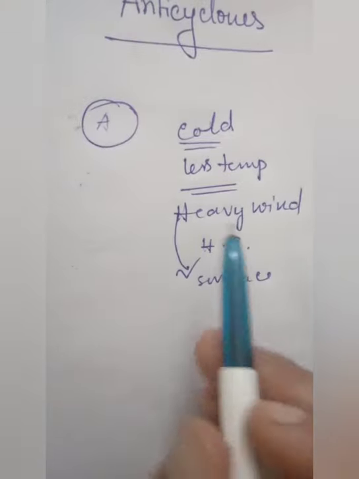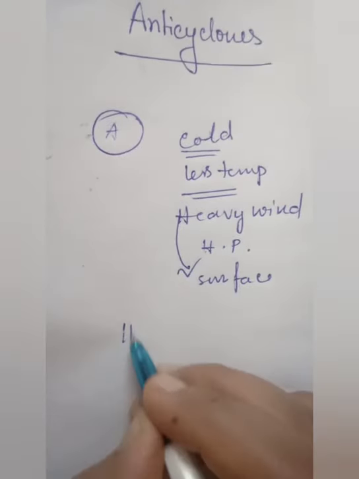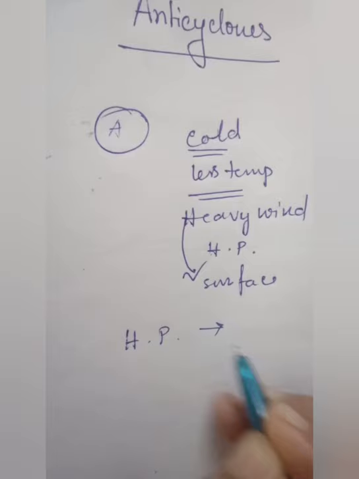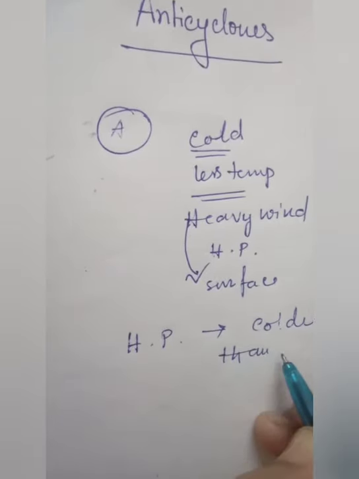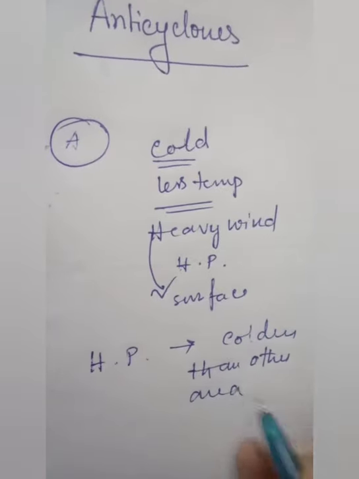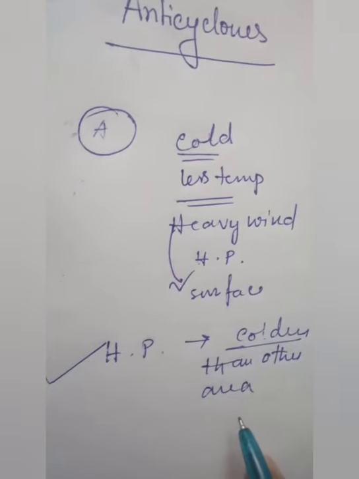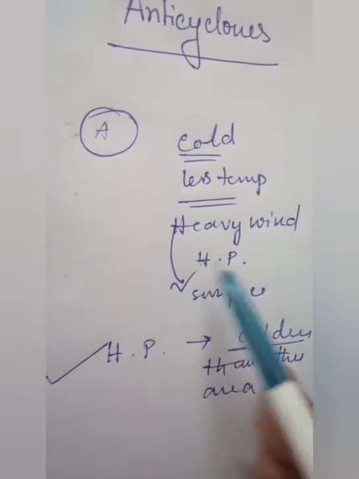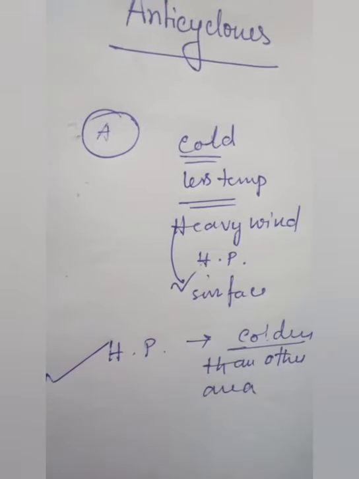So an area which has high pressure is colder than other areas. That's why the heavy wind moves downward and creates high pressure.